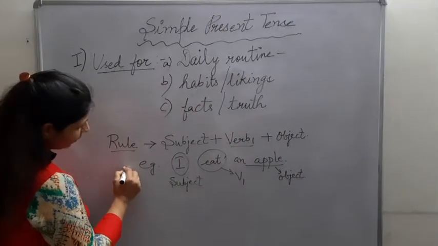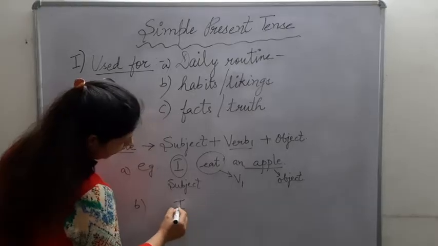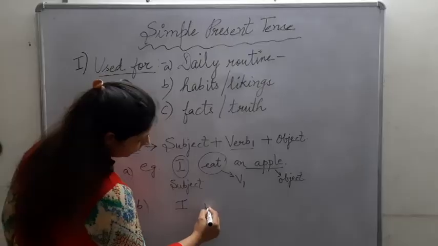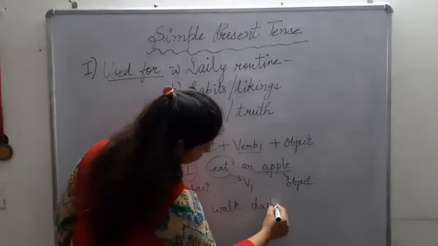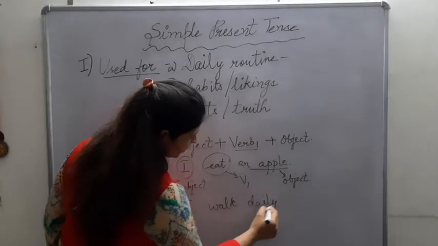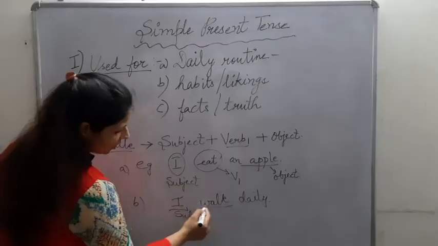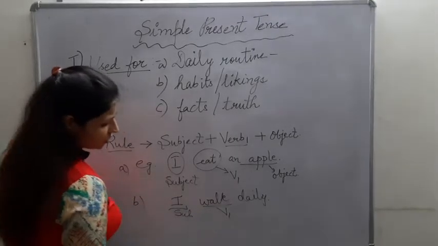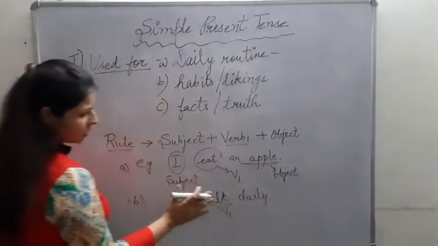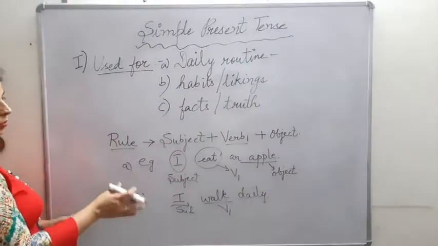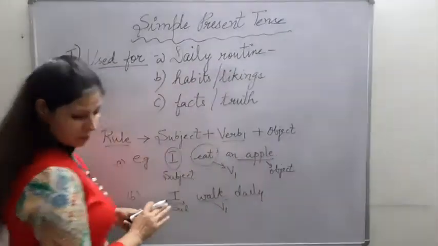Let me share one more example with you. We can say I walk. I walk daily. So now what is it? Again, I is my subject. Walk is my verb, first form. So this sentence does not have any object. So the main thing we have to remember is subject, and along with it the verb first form comes.